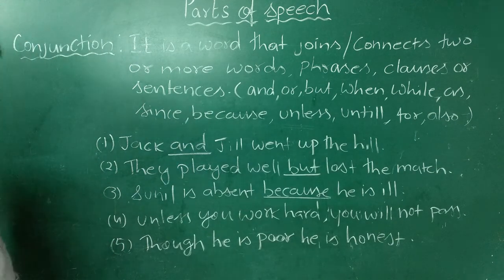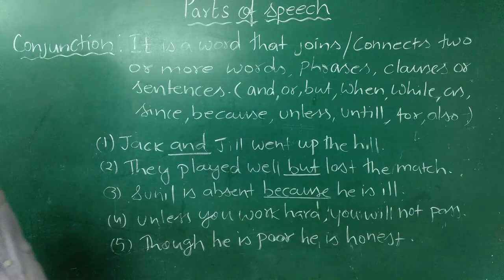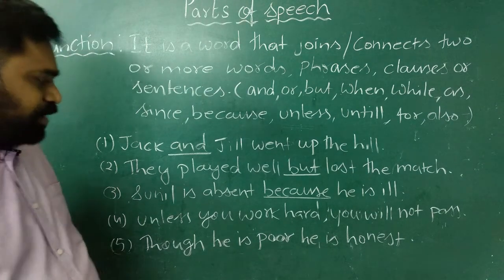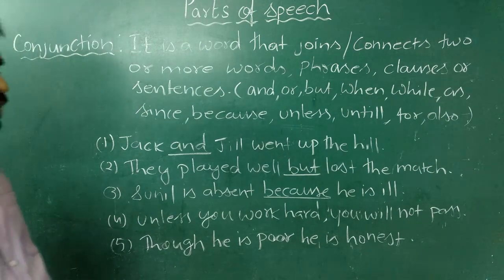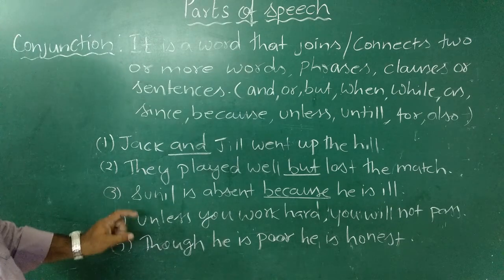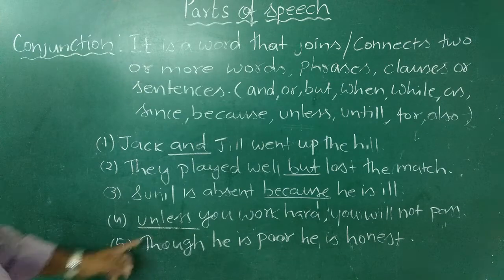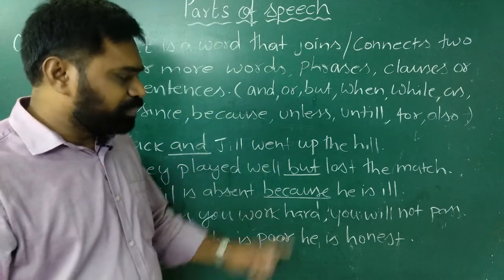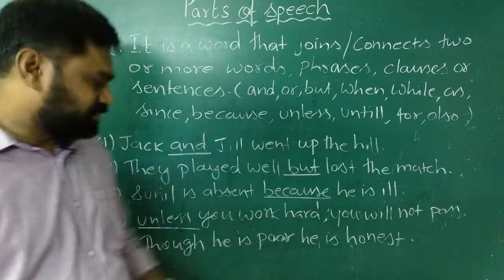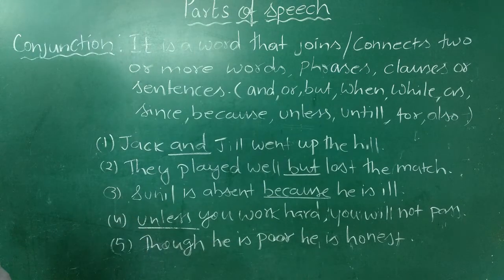See the fourth one, unless you work hard, you will not pass. So here two sentences are there. You work hard, and number two, you will not pass. We are using the word unless to join these two sentences. Unless you work hard, you will not pass. So unless is the conjunction here.